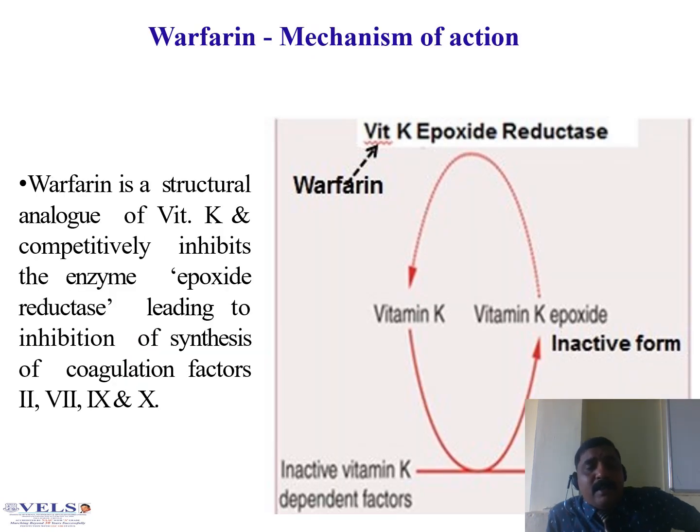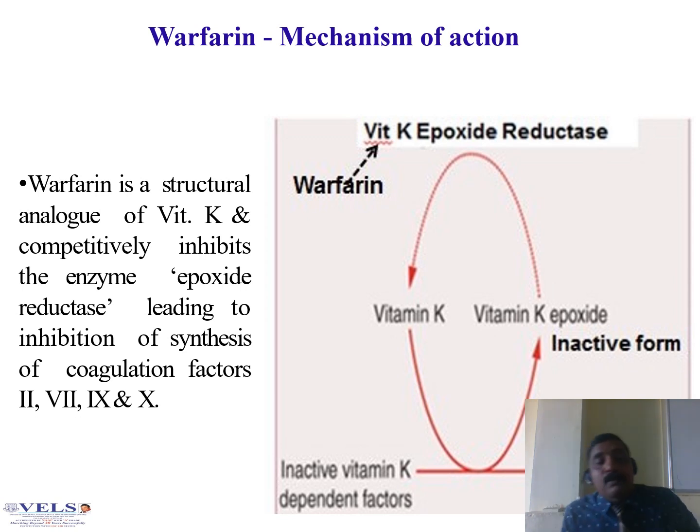What is the mechanism of action of warfarin? Warfarin is a vitamin K antagonist drug. It is a structural analog of vitamin K. It competitively inhibits vitamin K epoxide reductase, the enzyme that converts vitamin K epoxide back to vitamin K. When this enzyme is blocked by warfarin, synthesis of coagulation factors 2, 7, 9 and 10 is inhibited.